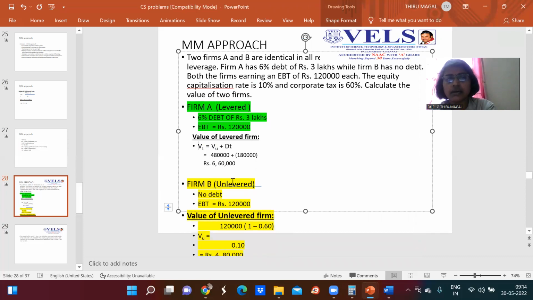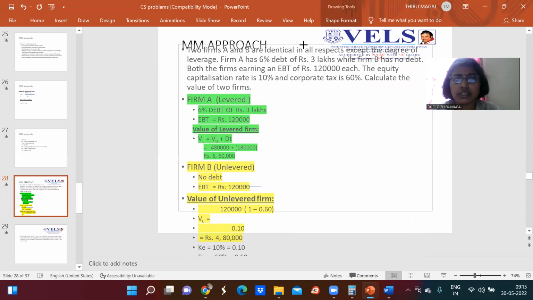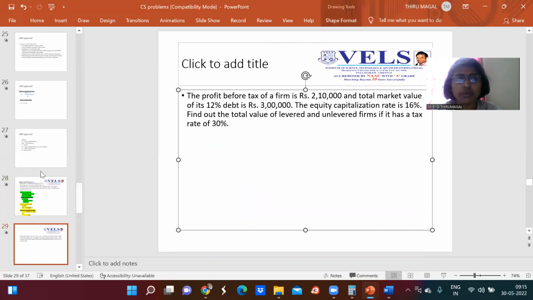So now we can see that when the levered firm and the unlevered firm values have been calculated, the unlevered firm value is 4,80,000, whereas the levered firm value is 6,60,000 as far as this approach is concerned. Then next, we can see a similar type of problem here.